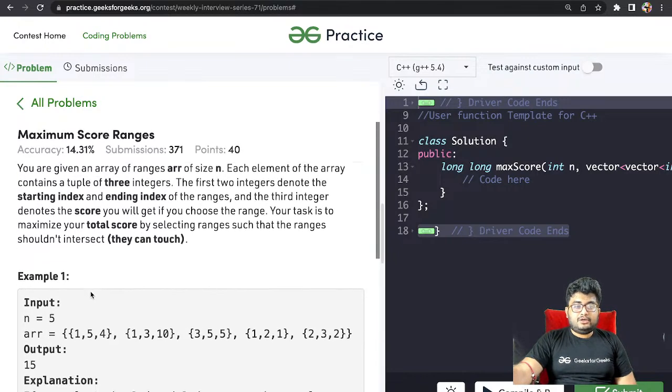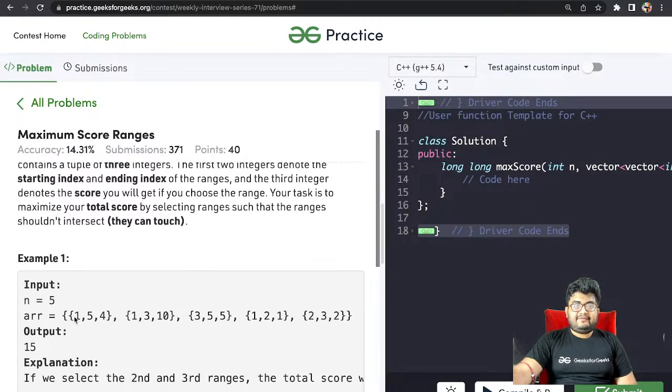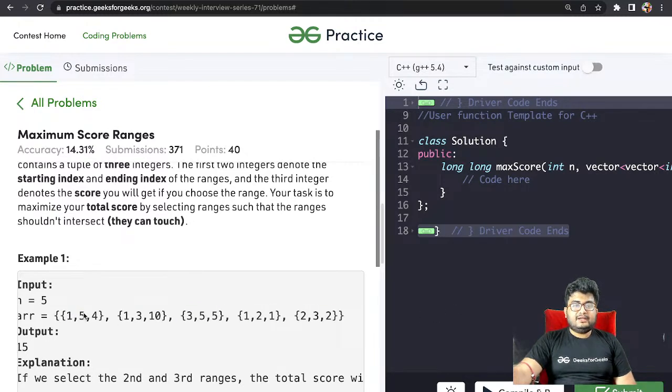Anyways, so we have ARR. We are given n ranges: 1 5 4, 1 3 10, 3 5 5, 1 2 1, 2 3 2. Now 1 5 4 tells us that the range is from 1 to 5. It has a score of 4 associated with it. 1 3 10 tells us the range is from 1 to 3 and it has a score of 10 associated with it. 3 5 5 means the range is 3 to 5 and it has a score of 5. Similarly for the others, right? You have to what?